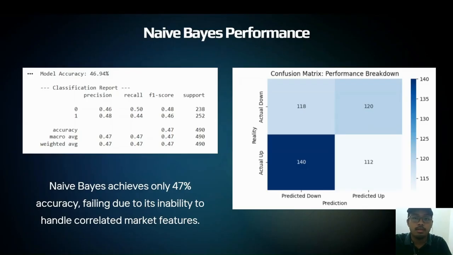So we have seen the results of our regression models. We have seen decision trees, standard LSTM and PSO LSTM. Now let's see the naive Bayes model that we trained. As you can see, the result is very disappointing. The model achieved an accuracy of only 47%. That is lower than a random guess. A random guess is 50%. The confusion matrix shows even spreads of errors, but overall the underperformance highlights a crucial flaw of naive Bayes. Naive Bayes is not suitable for this kind of time series data.